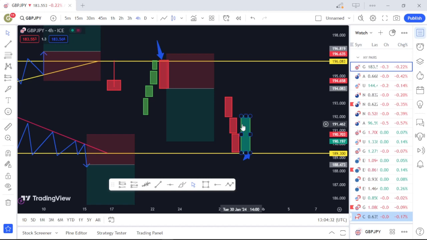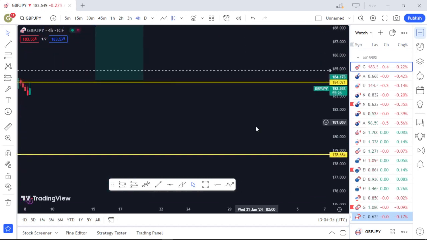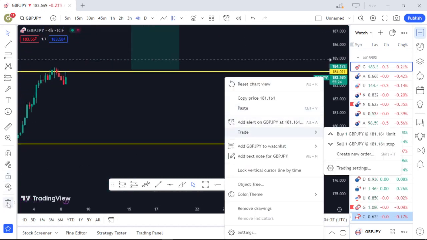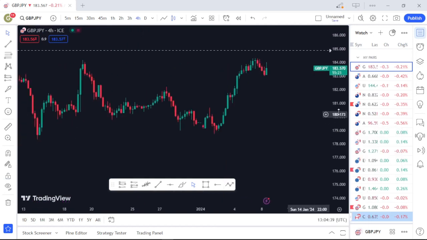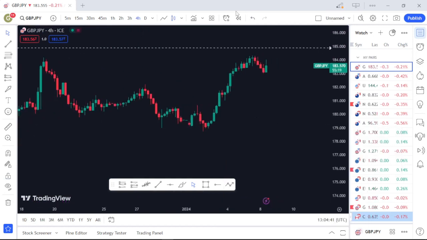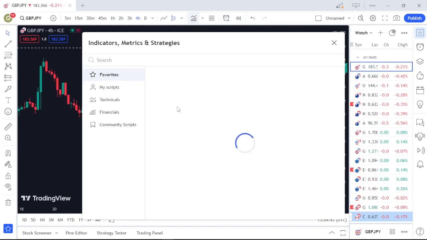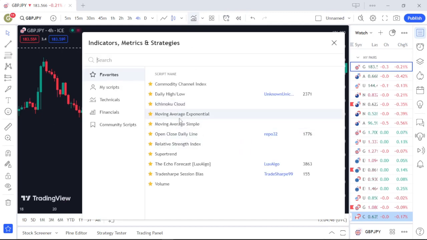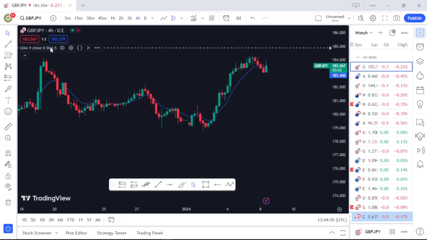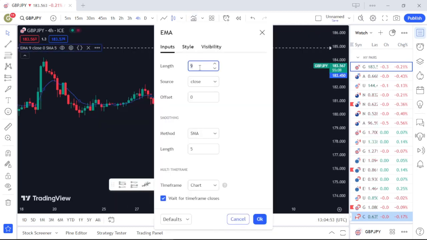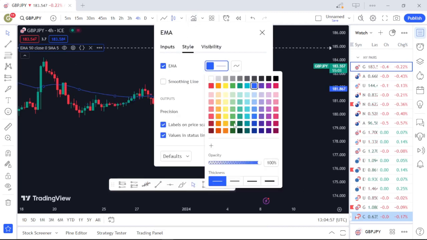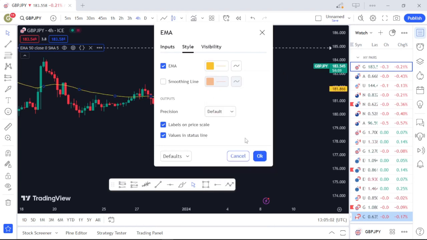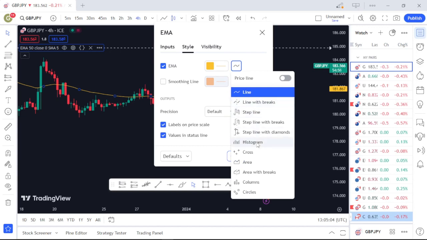So now after sighting these patterns, another thing you can actually use to help yourself out is simply using what I call, let me remove all drawings. So another thing you can look out for is this indicator. Let me just show you. Moving average exponential. Another thing I do is that I use the 50 moving average exponential. I'm not going to show you how you can set up this indicator in this particular video. I've already created a video on how you can set it up, so you can go watch it out. And I'll be linking to that video down in the description.